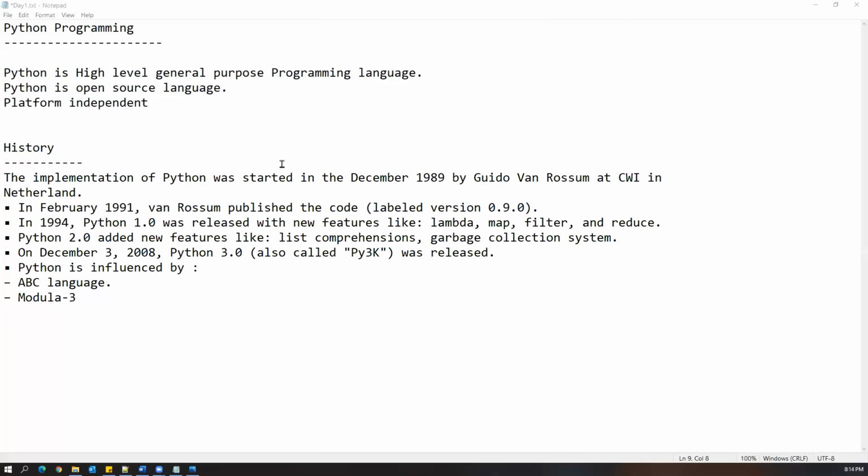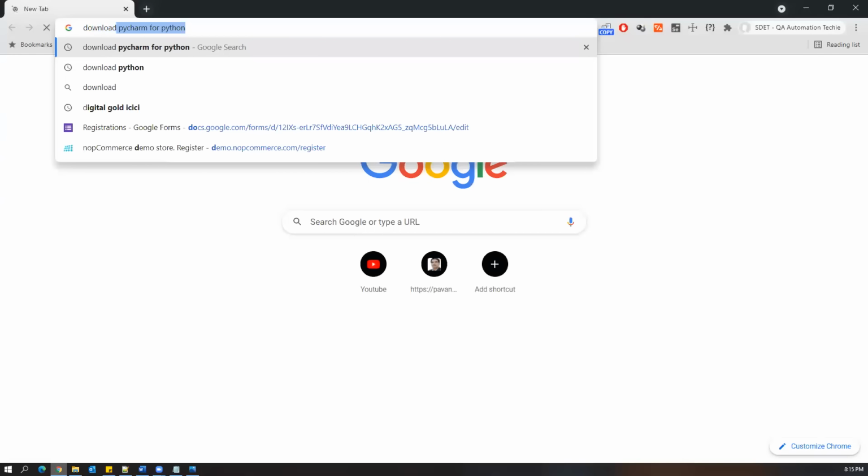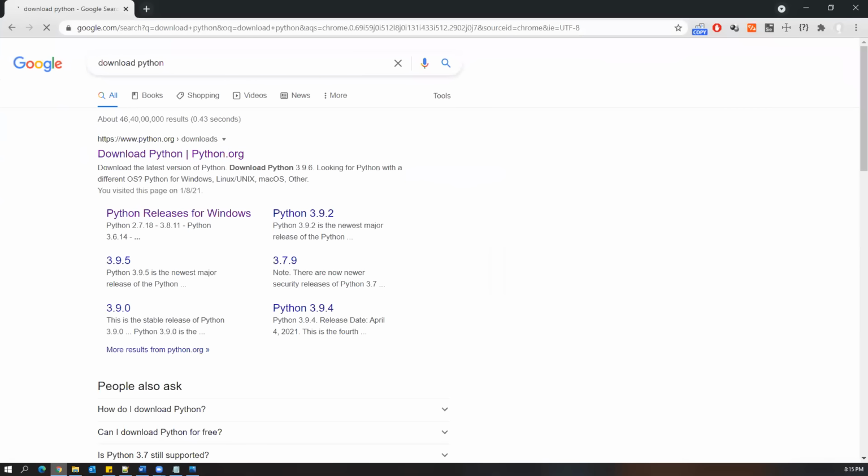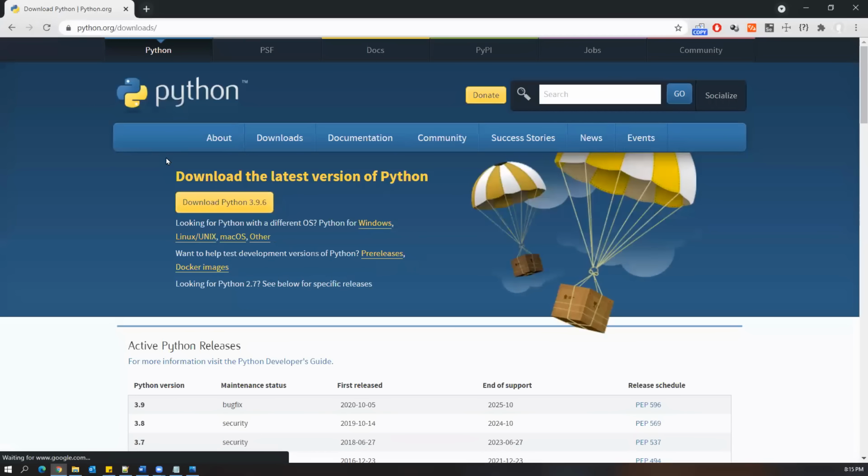Okay, now let us see how to download and install Python on the Windows operating system. It is almost the same on Mac also, only the install is different. So how to download and install Python? To download and install Python, you can just go to the Python official website. You can search for download Python, and it will open the Python official website. This is python.org. Just go to this website.